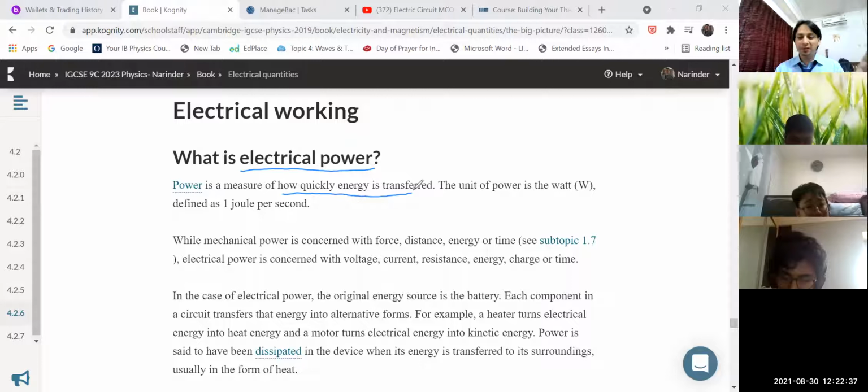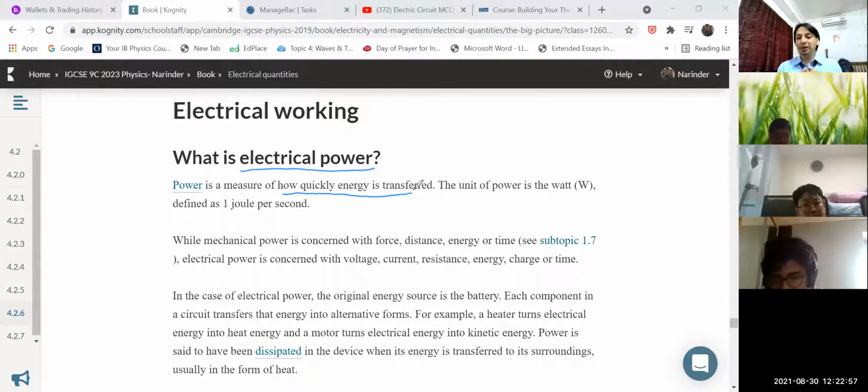In our last class discussion, we discussed that we have a battery, and the role of the battery is to make charge flow in an electric circuit.